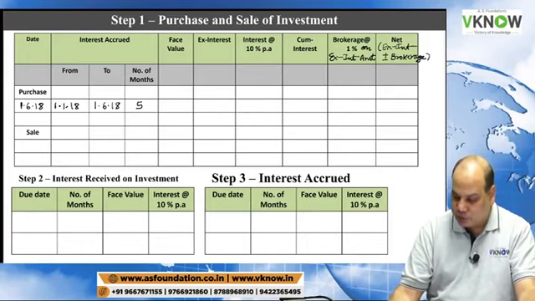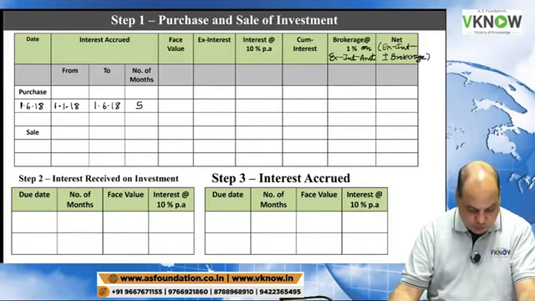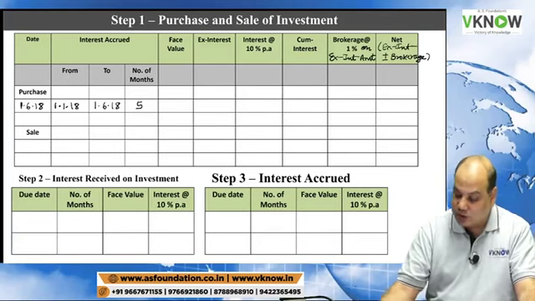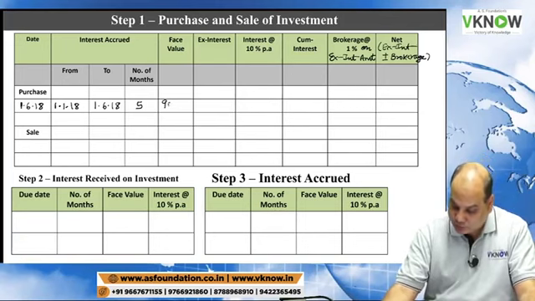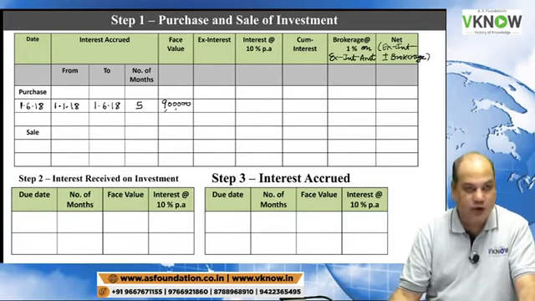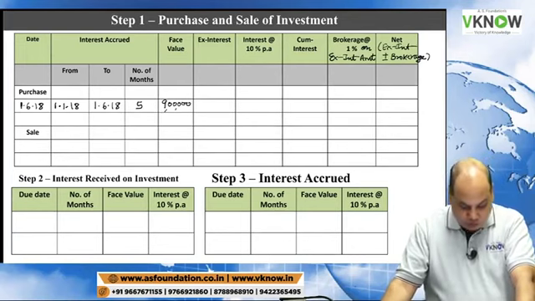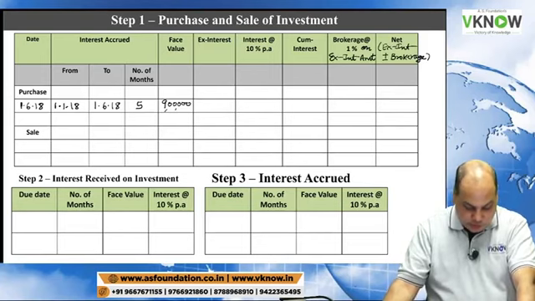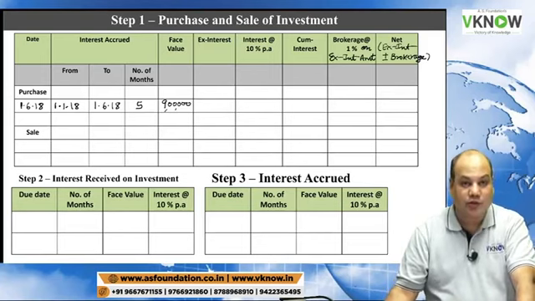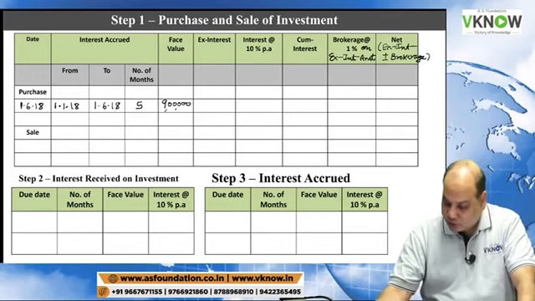And what is face value? Face value of this is 9,000 debentures, means 9,000 into 100, is 9 lakh. Let us check whether it is purchased ex interest or cum interest. So it was purchased ex interest. 9,000 into 98.